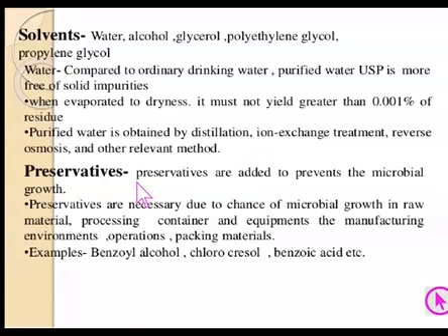Another consideration is preservatives. Preservatives are added to prevent microbial growth. They are necessary due to the chance of microbial growth in raw materials, processing, containers and equipment, the manufacturing environment, operation, and packing materials. For example, benzyl alcohol, chlorocresol, benzoic acid, etc.